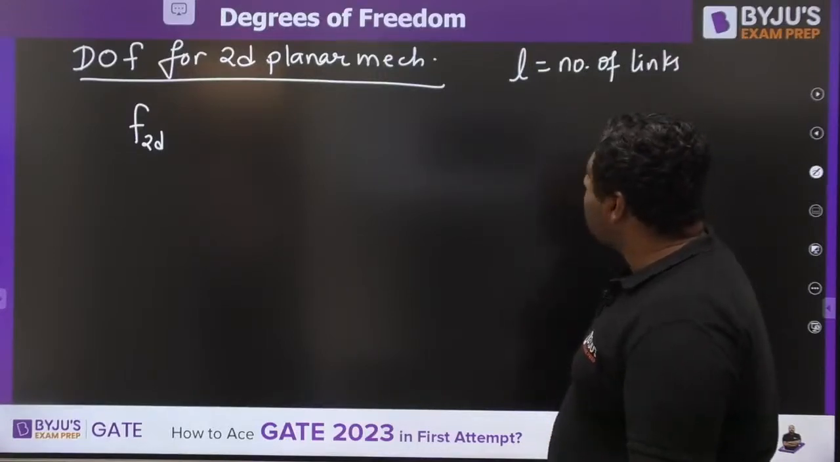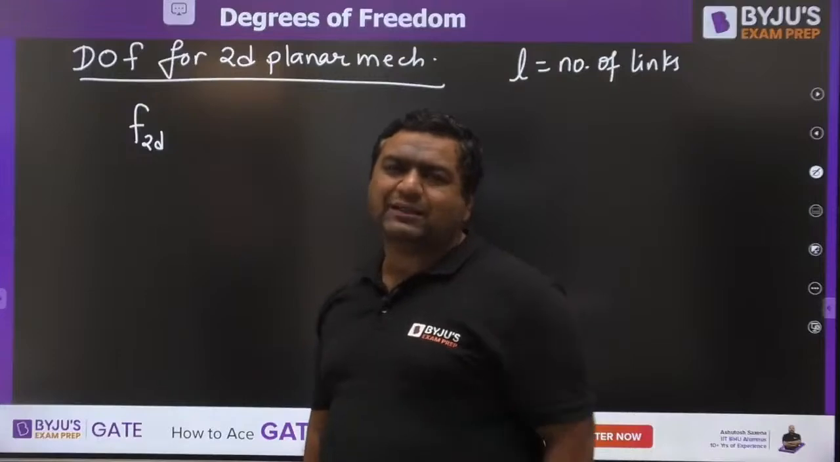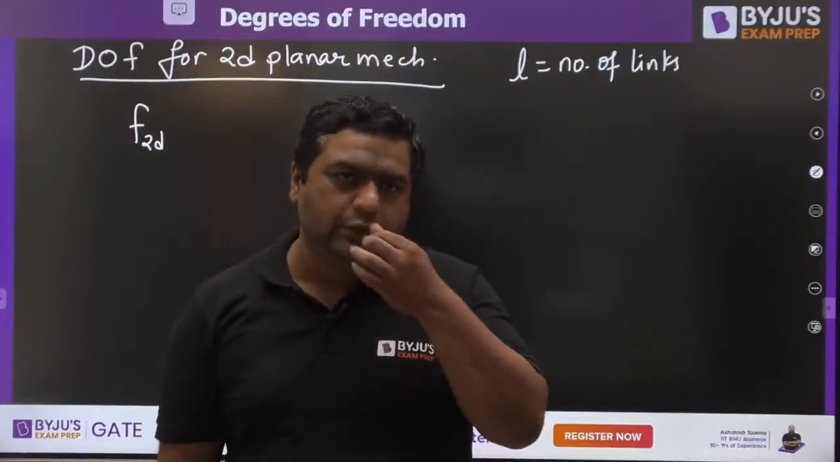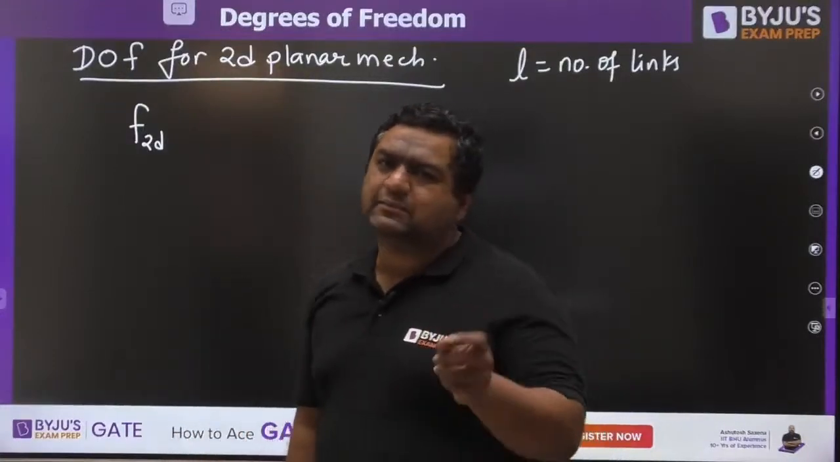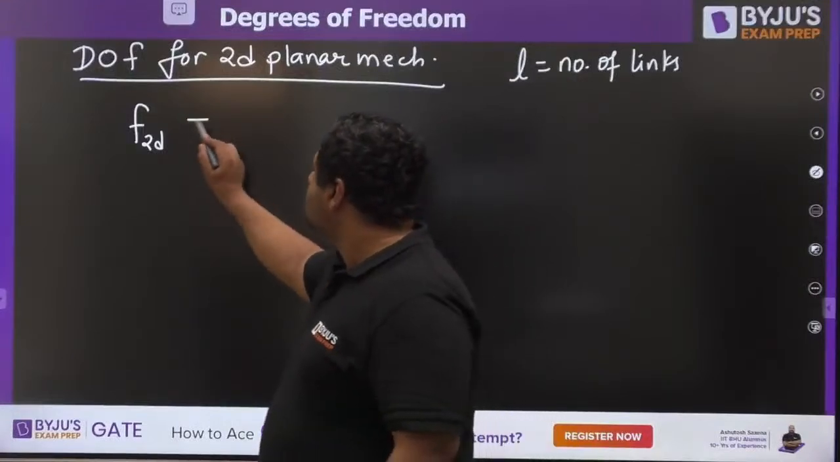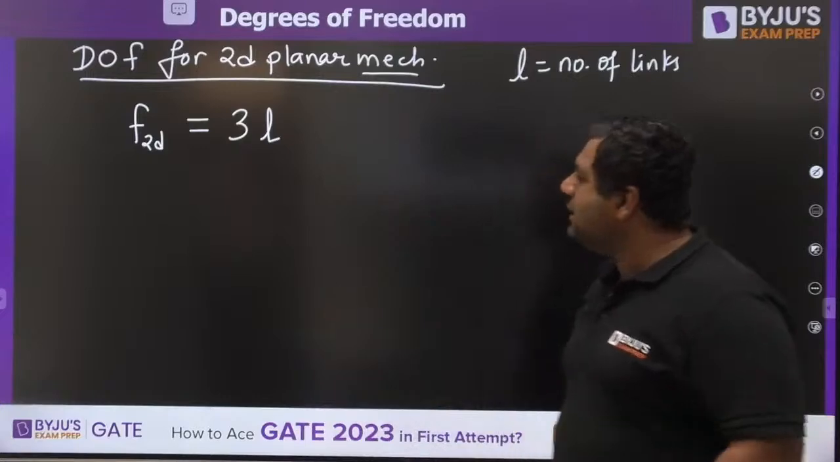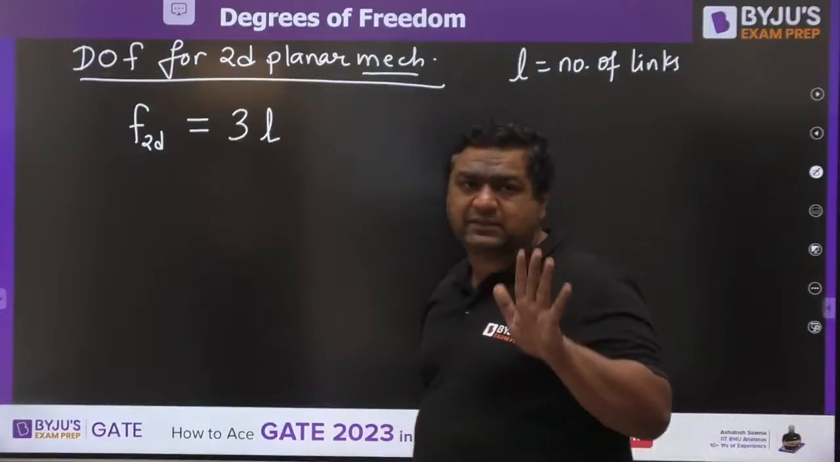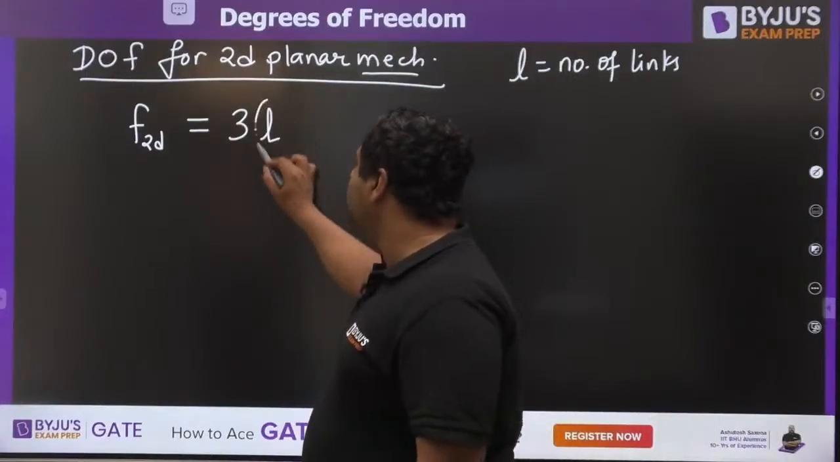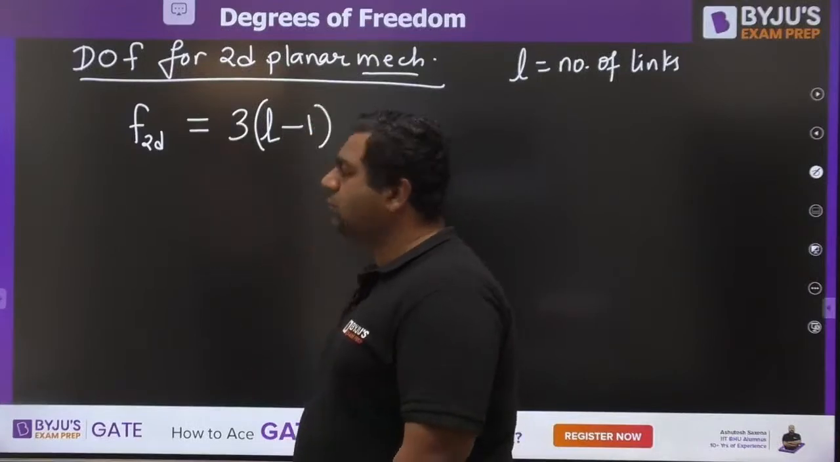So my dear, if L are the number of links, one link can have a maximum of 3 degrees of freedom. So L number of links can have a maximum of 3L degrees of freedom. So it is going to be 3 into L. But as you are calling it a mechanism, one link must be fixed. So it will become L minus 1.